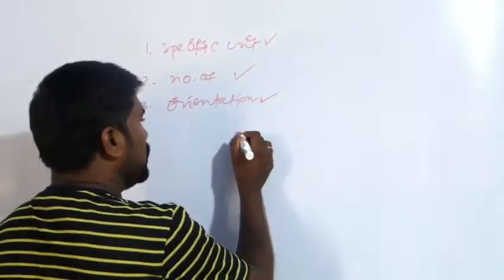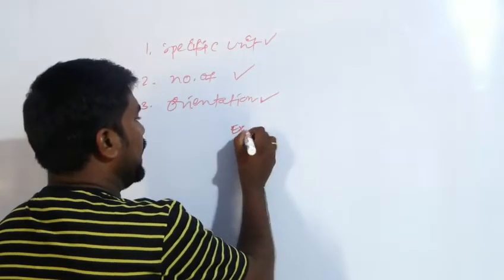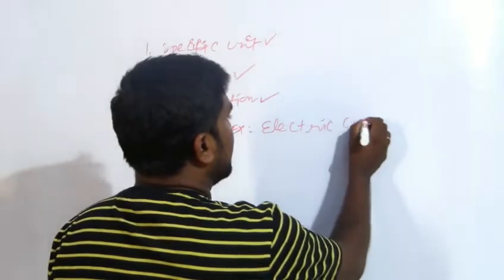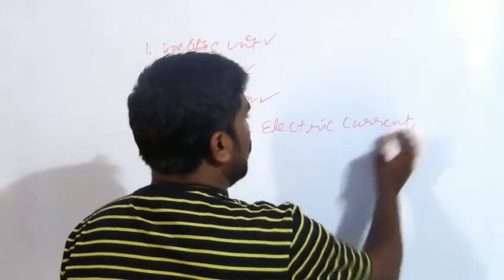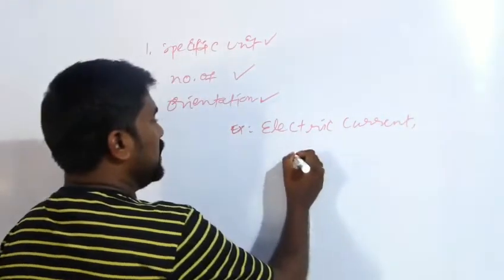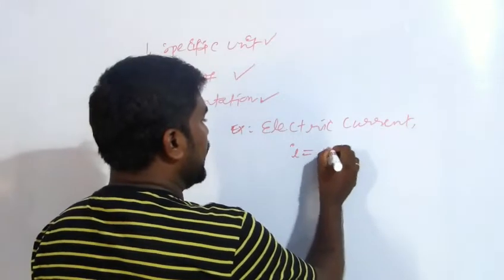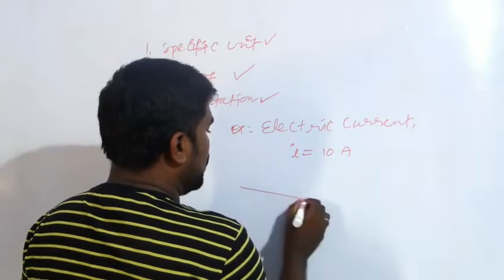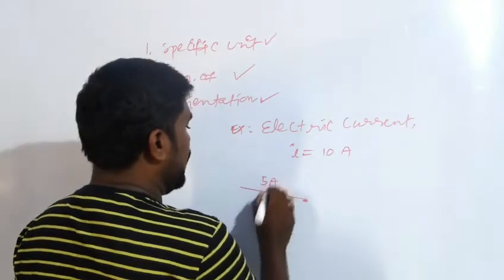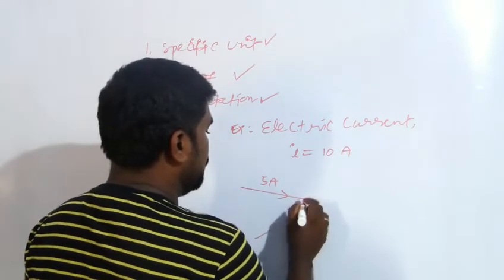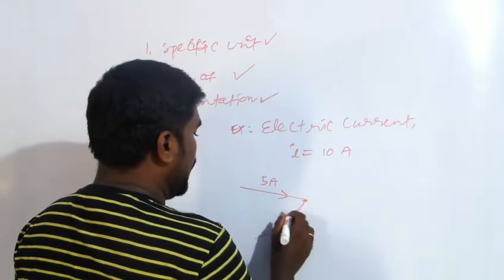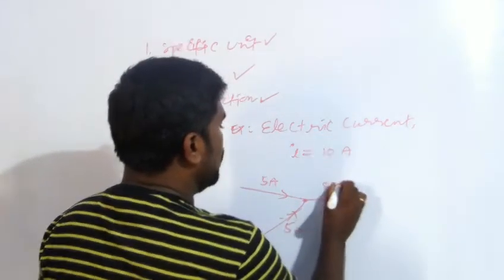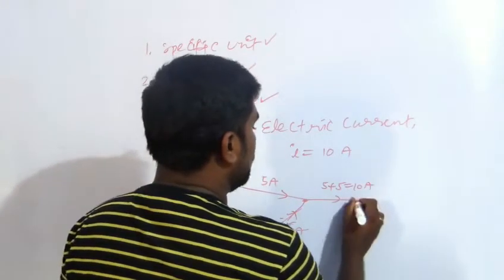First, suppose we take electric current. Electric current is measured in amperes. Suppose current I is equal to 10 amperes. At a junction, 5 amperes plus 5 amperes is 10 amperes.